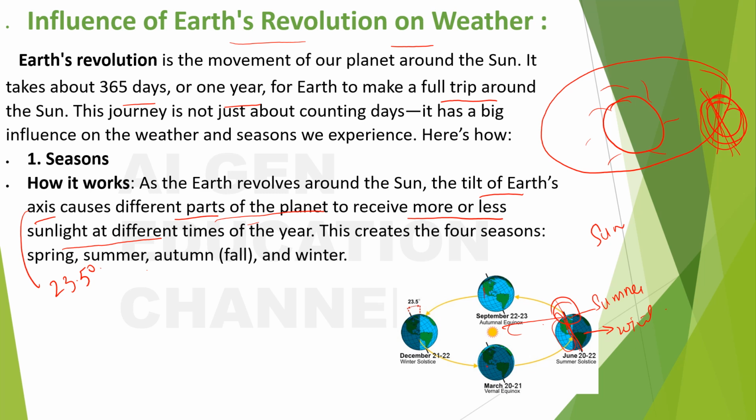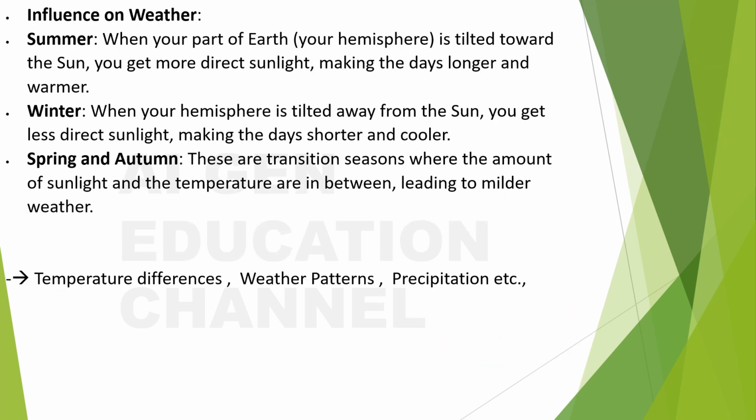It means that spring and autumn will be here. And here again see the tilt, the Earth is somewhat inclined to this side, so the sun is here, so this part will have summer and this part will have winter. Okay, this is how you get the seasons.